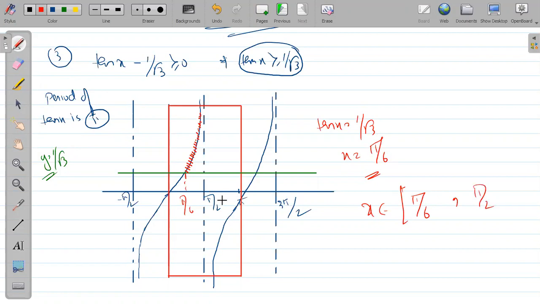Pi by 2 is not in the domain. Pi by 2 तो tan x के domain में रहता ही नहीं है. तो उसको तो open ही करेंगे ना भाई. It is the dotted line only, so it is not lying in the domain. So we must open the point pi by 2. Now what is the period of this function? Sir, pi. Since period is pi, I am writing n pi plus, n pi. Earlier the period was 2 pi, so we were writing 2n pi. n belongs to integers.